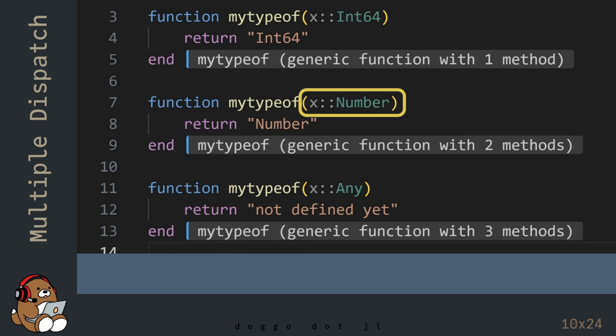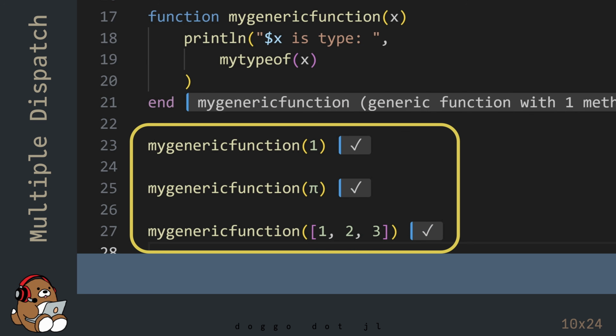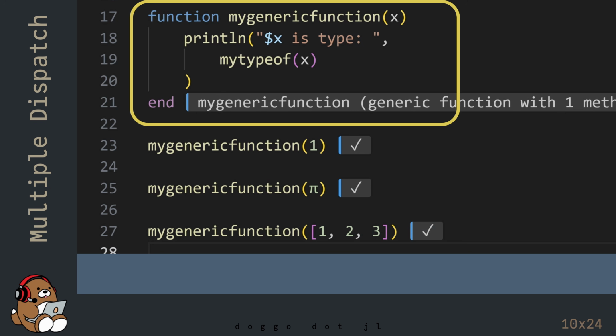Also, an array is not a number, so Julia picks the closest method, which is the method using the any data type. So you get 3 different behaviors when using 3 different data types for the function argument, while using a generic function that never declared a data type in the function definition.